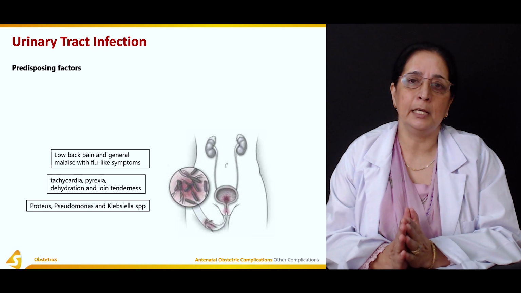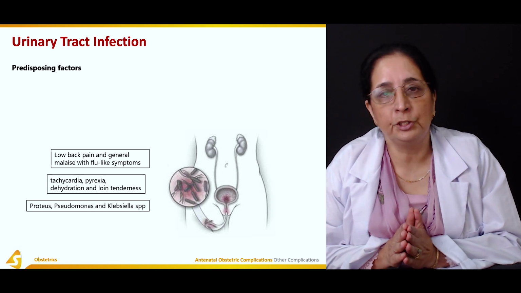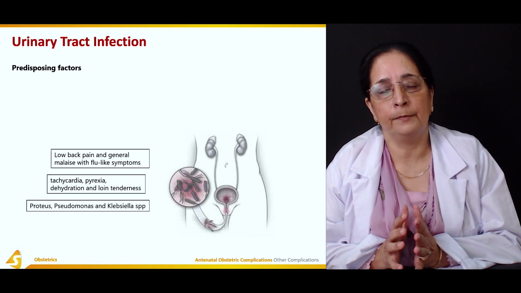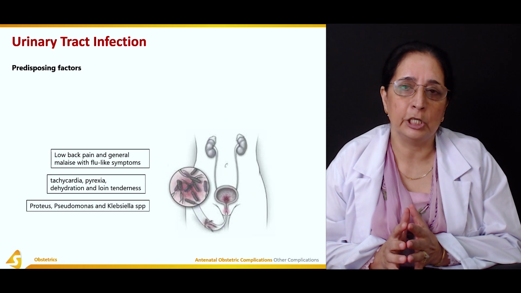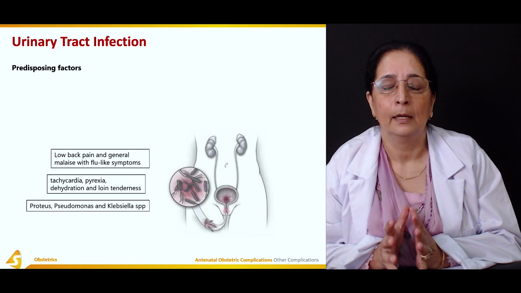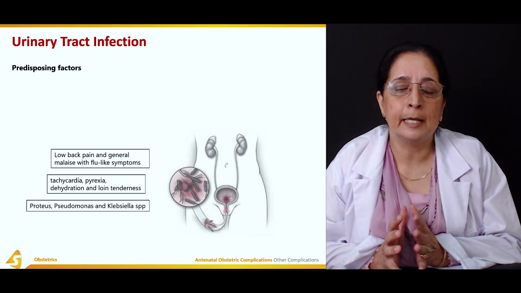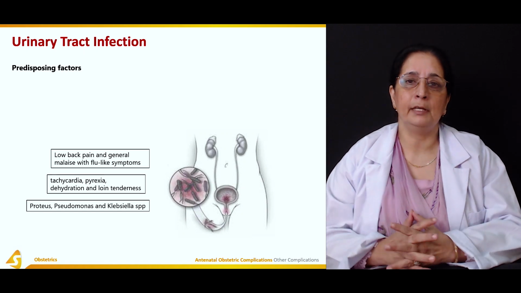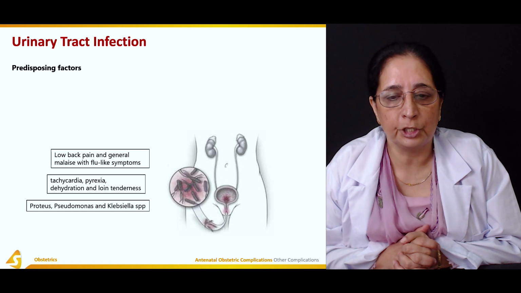UTI is one very common cause of fever with chills. If fever with chills is present, usually three very common conditions are malaria, then urinary tract infection and amoebic dysentery. These are three very, very common conditions that can cause fever with chills.